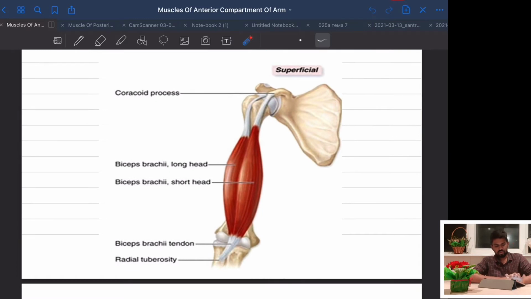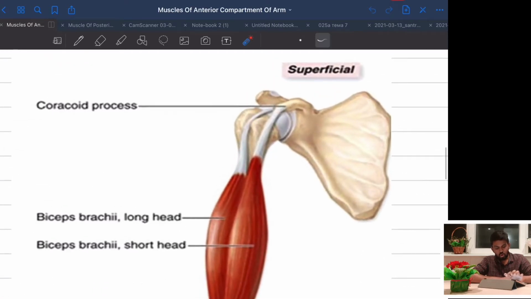In this diagram you can see the short head and the long head. The main important point is that this long head originates from the supraglenoid tubercle. Okay, then it goes through the bicipital groove.